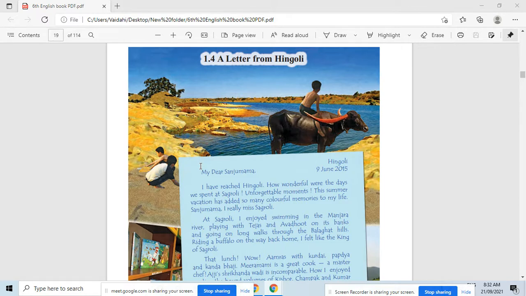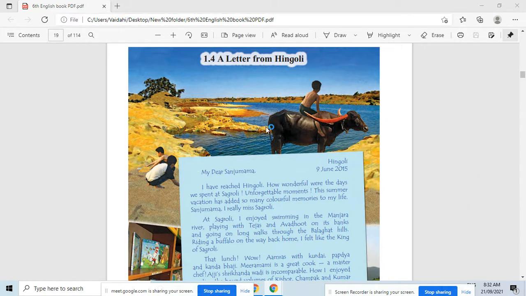And who is the receiver of this letter? Sanju Mama is the receiver of this letter. So listen to me, when does Raman write this letter?